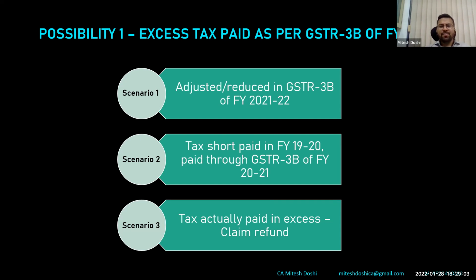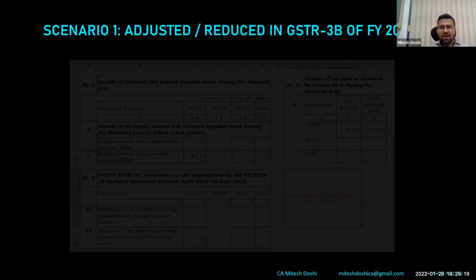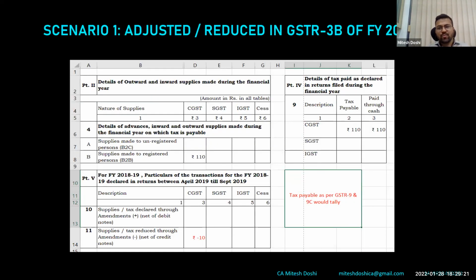And third can be tax is actually paid in excess. There are times that we have paid in excess. We have cancelled the invoice or something, the client has cancelled the invoice, sorry. So in that case, the excess tax has been paid, and we have to ultimately go for a refund. So these are different scenarios. I have taken screenshots of the workings made in Excel for a better understanding for you all.